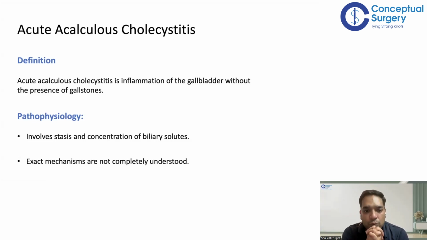Okay, Dr. Ritu. So the main thing happening here is that there is stasis, there is a motility issue. Because of the motility issue, the biliary solute gets concentrated, and this leads to acalculous cholecystitis.